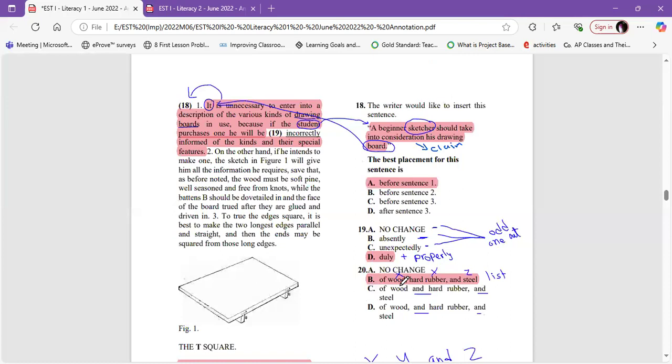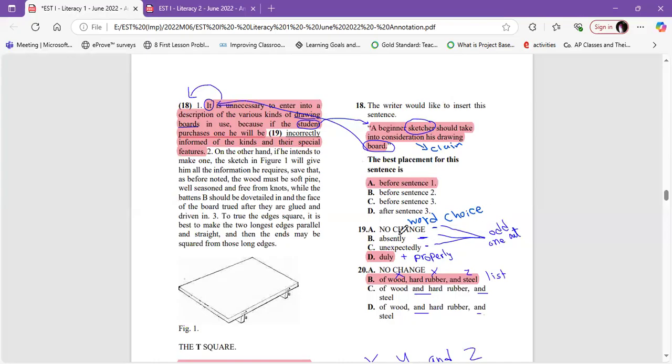Again, word choice. But here's something different from the other one. The other one, we have a goal that we need to accomplish. Here, no goal. So we can look at the connotation first, then the denotation in the dictionary.